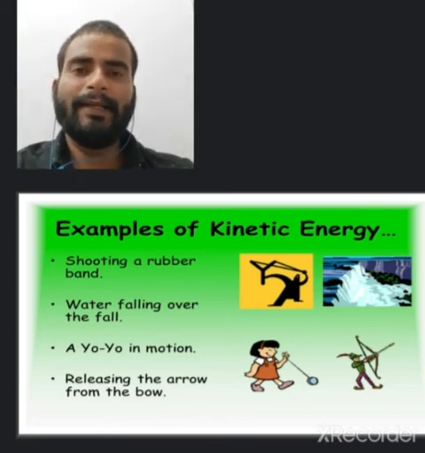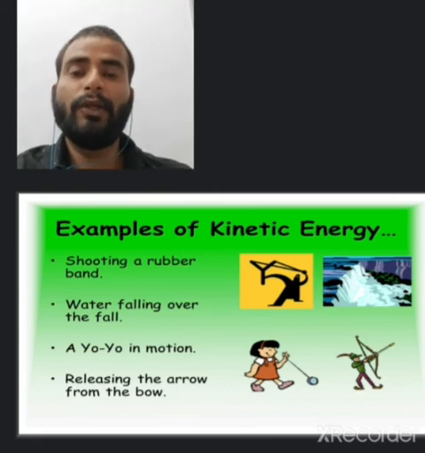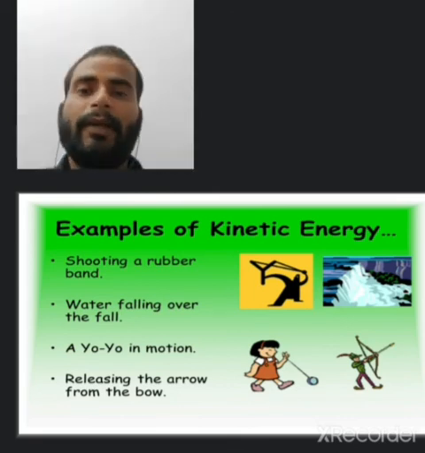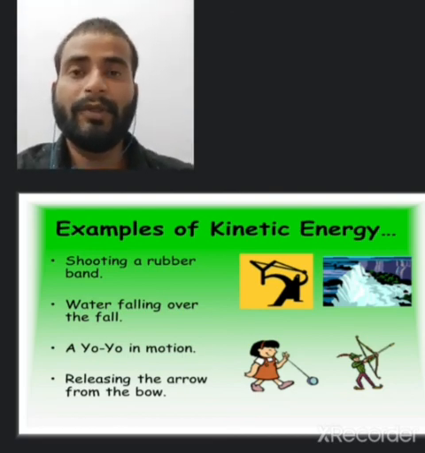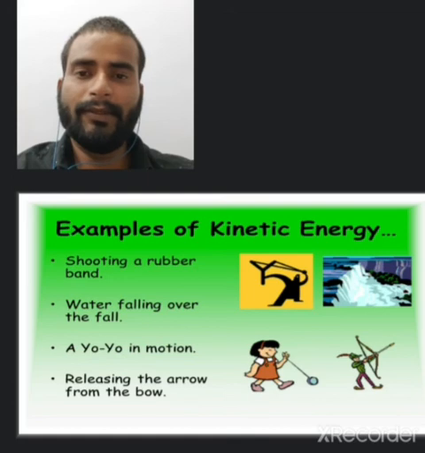So what are examples of kinetic energy? Shooting a rubber band: if we are shooting a rubber band, it becomes in motion, so energy due to the motion is kinetic energy. Water falling over the fall: falling water is in motion, so it has kinetic energy. If any object is in motion, it has kinetic energy.